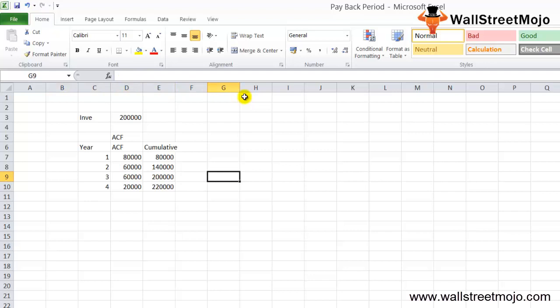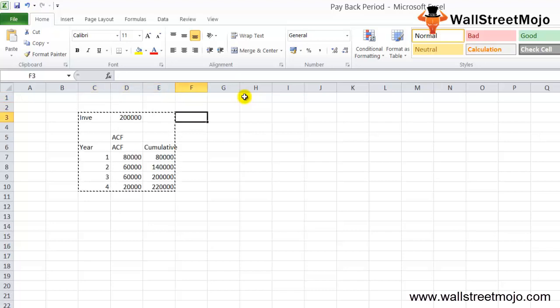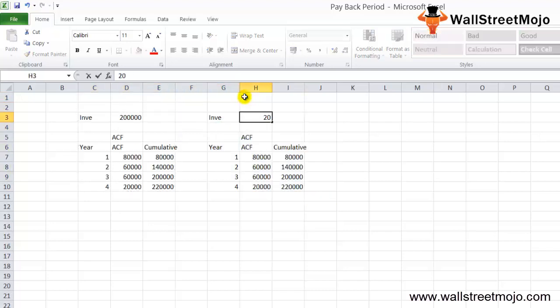Suppose in the above case, the cash outflow, instead of 2 lakh, had been 2 lakh 5,000. Here we got a direct answer that this is 3 years. But what if the number is something different, like 2 lakh 5,000? Then in that scenario, the payback period is between 3 and 4 years, because 2 lakh 5,000 is between 2 lakh and 2 lakh 20,000. Since up to 3 years a sum of 2 lakh is recovered, the balance amount of 5,000 will be recovered in a fraction of the year, as follows.